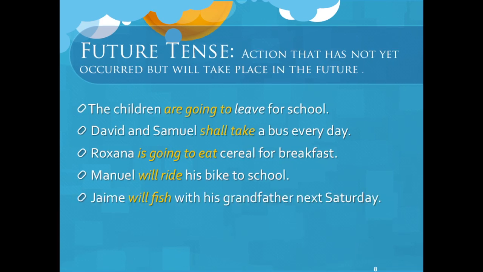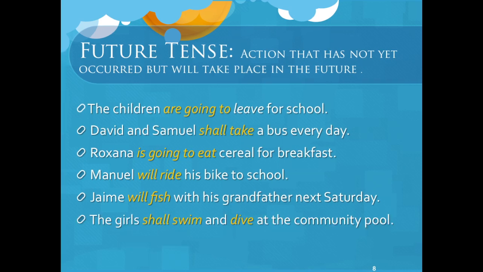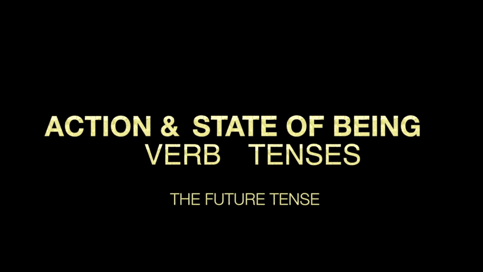Anyway, number 5. Jaime will fish with his grandfather next Saturday. "Will fish" is the future tense. I bet Jaime will have fun with his grandfather. And now for the last sentence. The girls shall swim and dive at the community pool. "Shall swim and dive." All right, so let's go back a little bit and check this out.